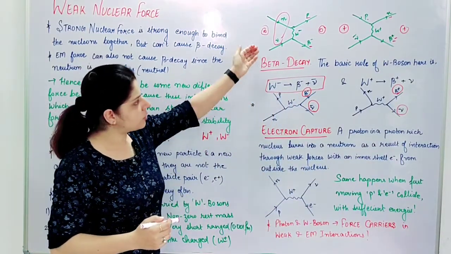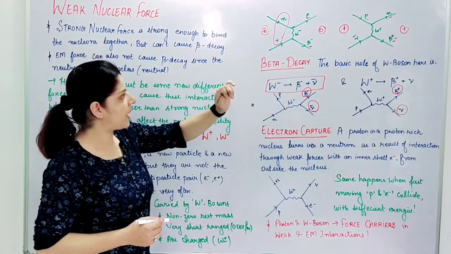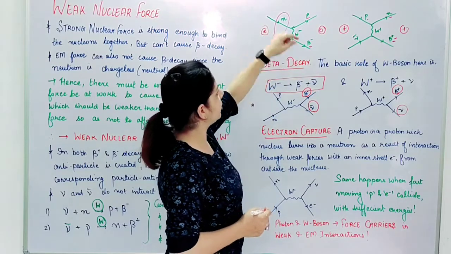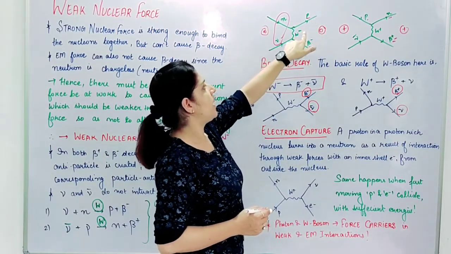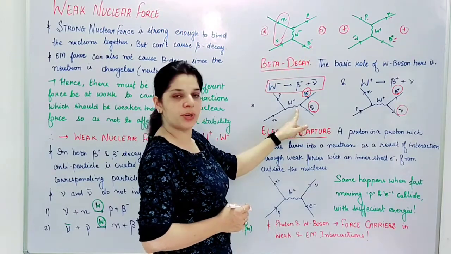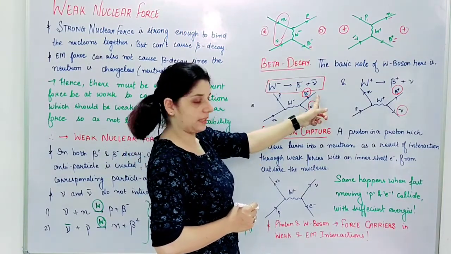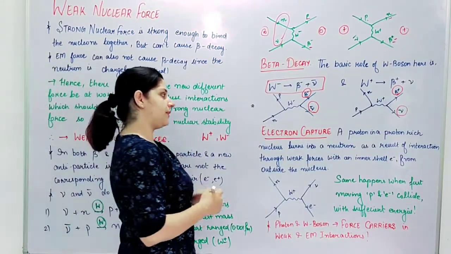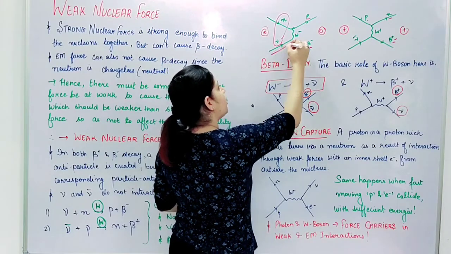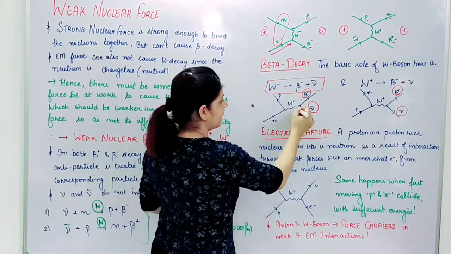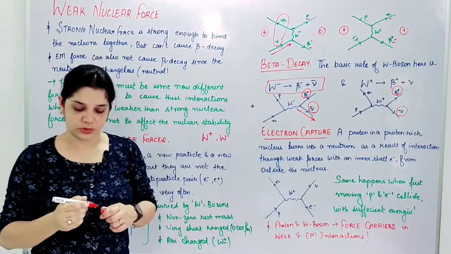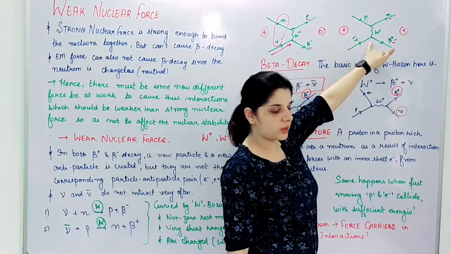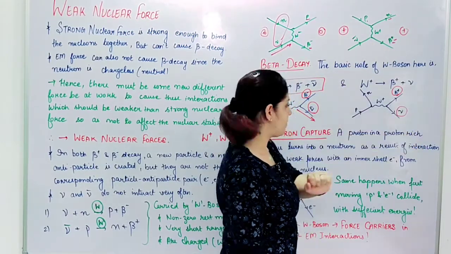Now I am saying that these two Feynman diagrams are the same, but you will ask, ma'am, here it was different. If we flip this around and look, it is a neutron getting converted to a proton and then a W negative, which is the same till here, and after that this is beta negative, same, but this neutrino is getting converted to an antineutrino. Why? The explanation is, here it was going towards the W boson and here it is coming out of the W boson. So this way you can remember it, and the same goes for this one. This was going towards W positive, this is going away, right?